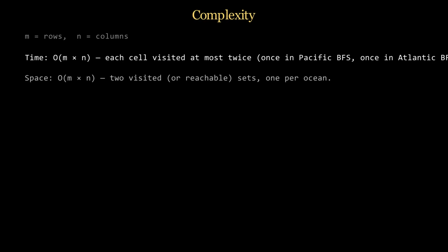Time is O of m times n, each cell is visited at most twice, once for Pacific and once for Atlantic. Space is O of m times n for the two visited sets.